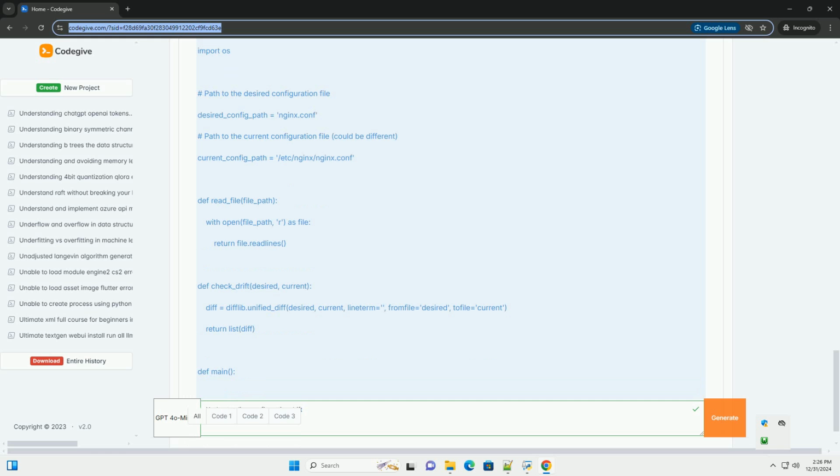Conclusion. Configuration drift is a critical issue in modern IT environments that can lead to various operational problems. By understanding the causes, consequences, and methods for detecting drift, organizations can implement effective strategies to manage their infrastructure. The provided Python script is a simple example of how to automate the detection of configuration drift, which is a vital step in maintaining system integrity and consistency.